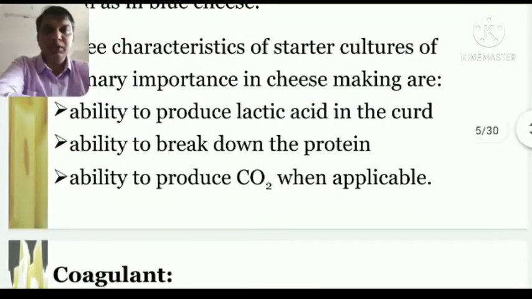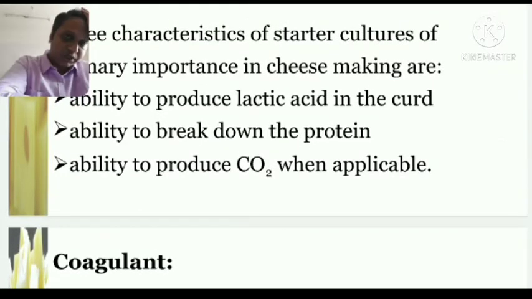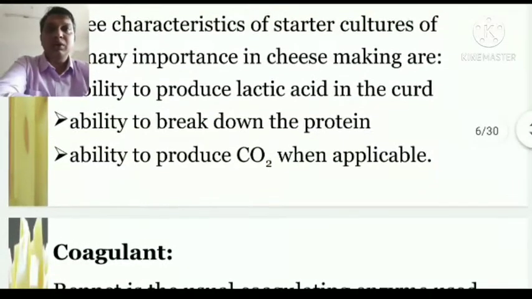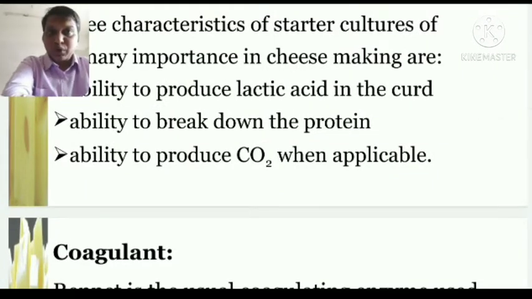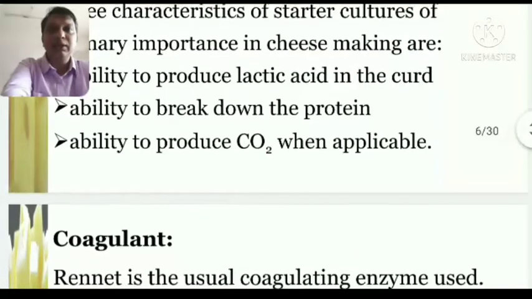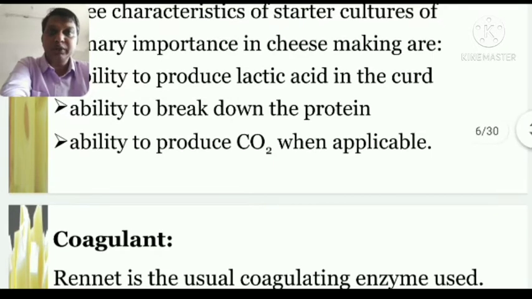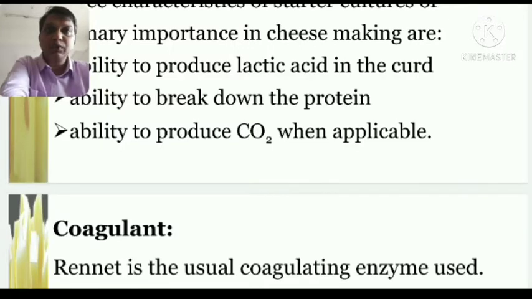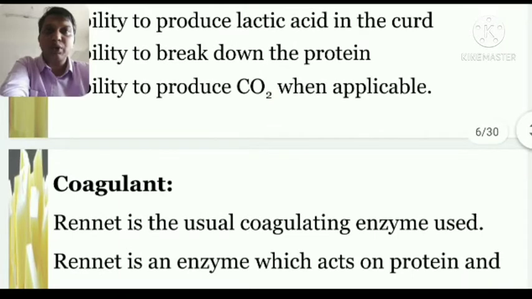When we choose the starter culture, we need to understand that the bacteria or enzyme we provide to the milk should be able to produce lots of lactic acid in the curd. Second, they should be able to break down all the protein present in the milk, and third, to produce the maximum CO2 when applicable. So these are the qualities of the starters.